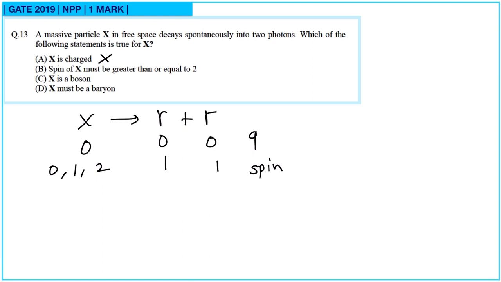So spin of X must be greater than or equal to 2, that is also not possible. And these are integral spins. That means X is a boson. And it can't be a baryon because then baryon number will not be conserved. So option C is correct here.